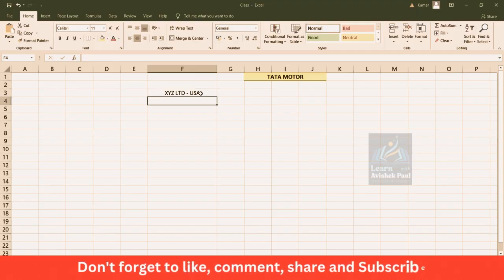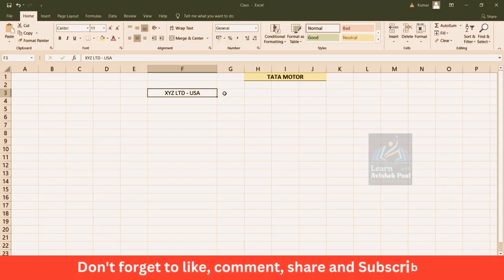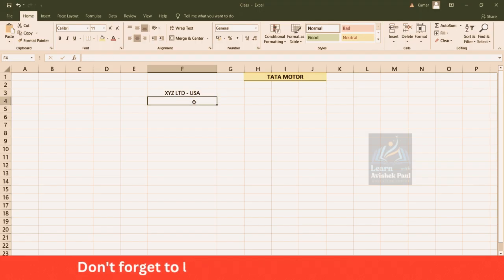Now let's suppose, whenever procurement is taking place, the plant is there in USA, and all the vendors are from USA itself. So first of all, in order to procure something, we need to send a purchase order to the vendor. Then the vendor is going to deliver the goods. Then the vendor is going to send the invoices. That invoice is supposed to be posted into SAP, and after a certain time the payment is going to be released. Payment is going to be posted.